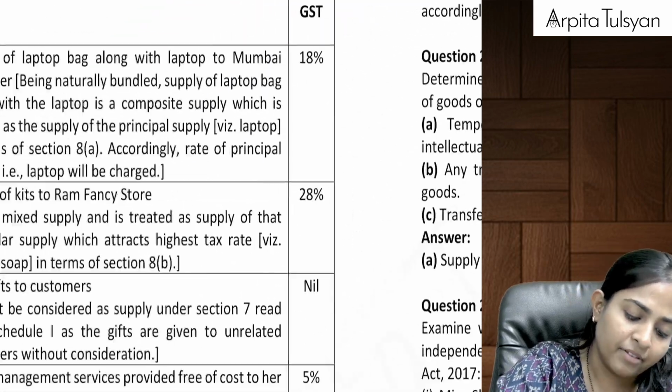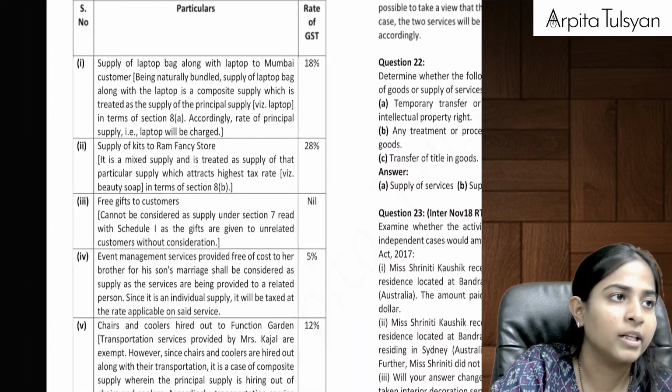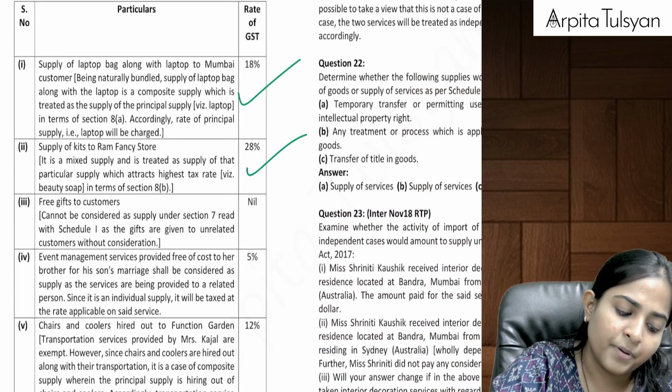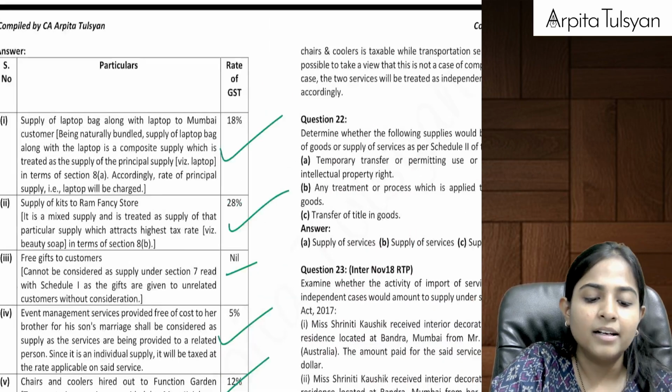Manageable till here, everyone? See here it is presented. All the answers are given: 18%, 28%, nil, 5% and 12%.